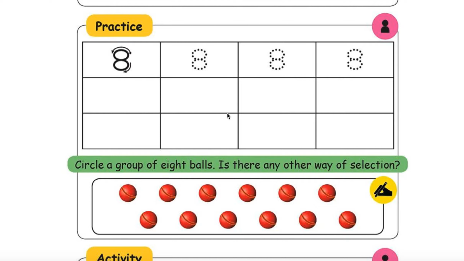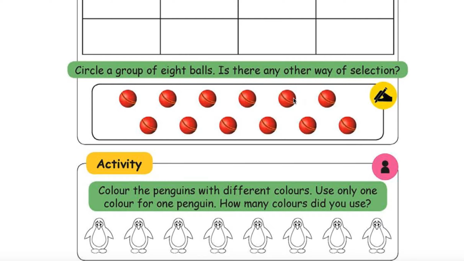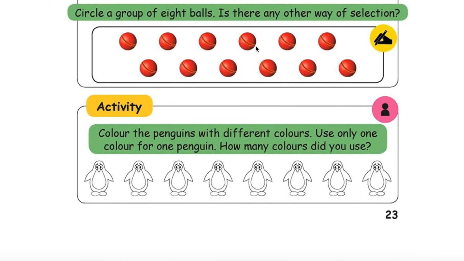Fine. Circle a group of 8 balls. Is there any other way of selection? In total there are 12 balls, right? 1, 2, 3, 4, 5, 6, and 6 at the bottom. 12 balls. Take any 8. There are other ways of selection also. Whatever 8 you take, you can take in a different way.